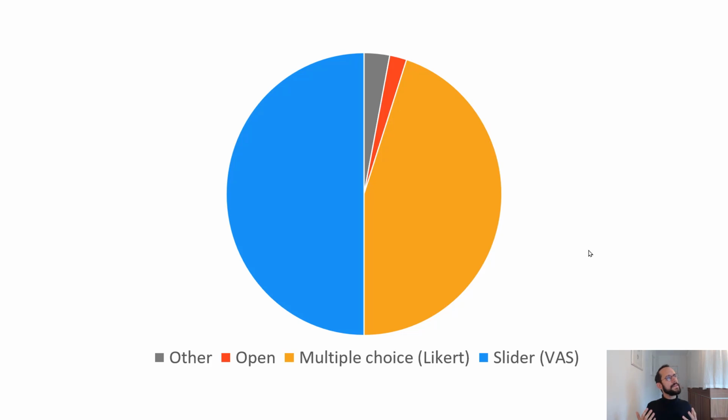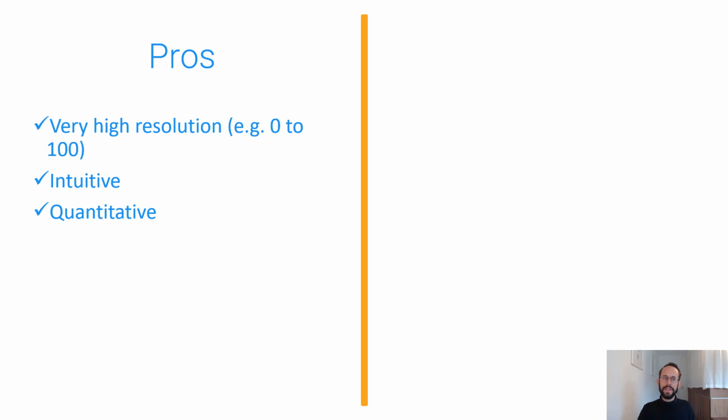So what does make the slider scale so attractive? Why do all these researchers use the slider scale in their research? Well, I think the biggest advantage, the biggest pro is, of course, that you have a very high resolution. A typical slider scale goes from 0 to 100, 0 to 1000, or whatever. At least it has a very high resolution.